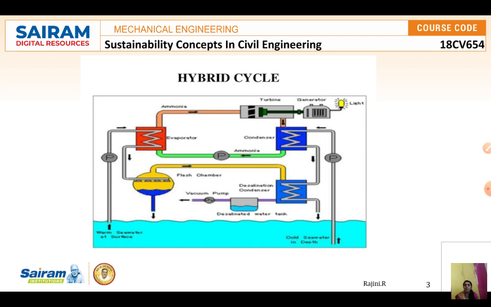Hybrid cycles also combine the potable water production capability of the open cycle with the potential for large electricity generation offered by the closed cycle. So here several hybrid cycle variants have been proposed. Typically, in the open cycle, warm surface seawater is going to evaporate in a partial vacuum. So that is the thing.